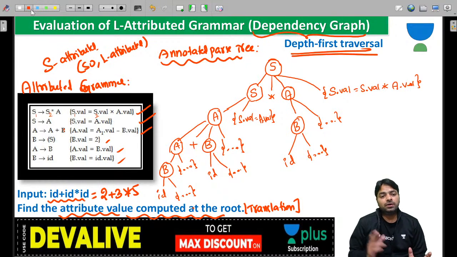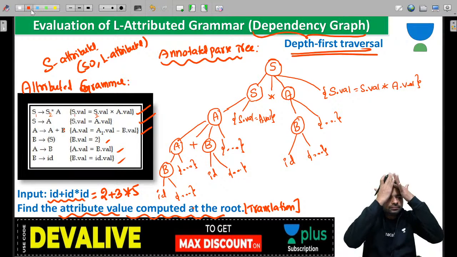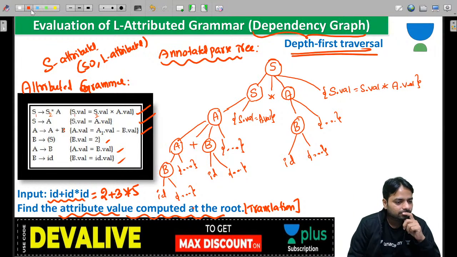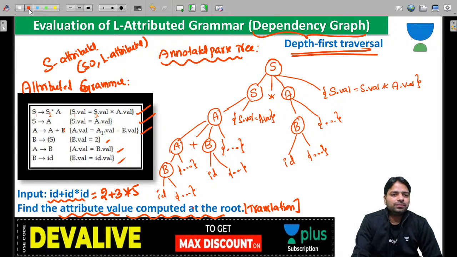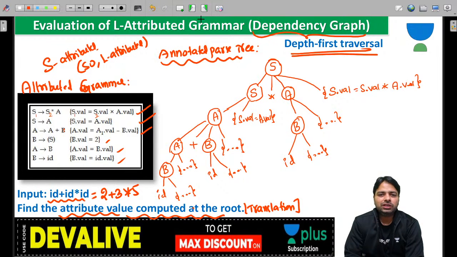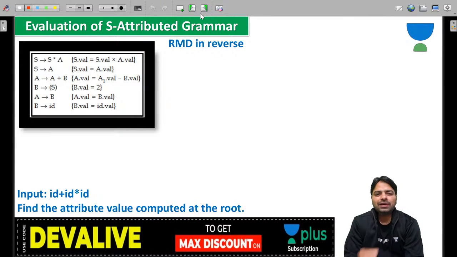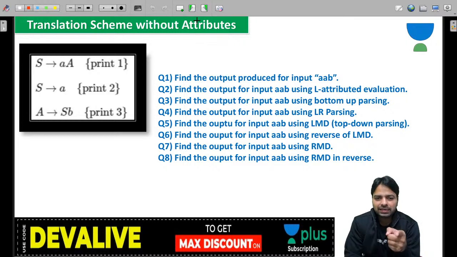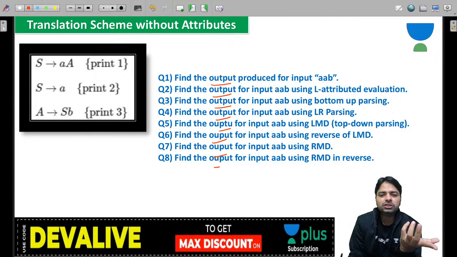Output we speak of for a grammar which has no attributes. Anyhow, there is no output word now, that we will see slowly. Come on, we are only learning first what the L-attributed grammar evaluation is, guys. If you keep on moving, you have S-attributed grammar evaluation. Now when the word output comes, why are you worried about the future topic?